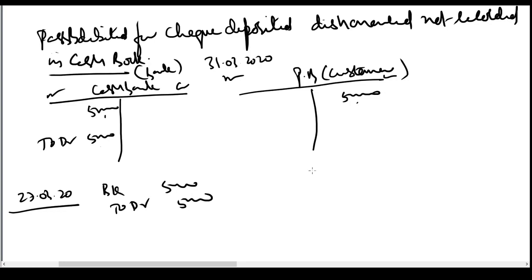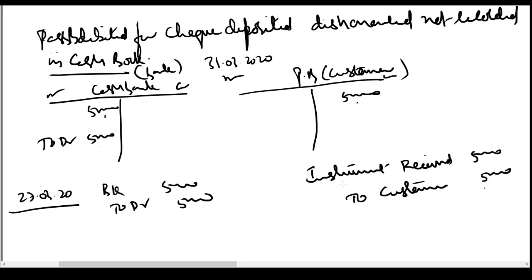The banker will also pass an entry, instrument received to customer 5,000. They have received a check from us, no? So they'll write instrument received for clearing, debit to customer 5,000. There will be a credit in my passbook. So as soon as you give the check, the bank will also credit your account.